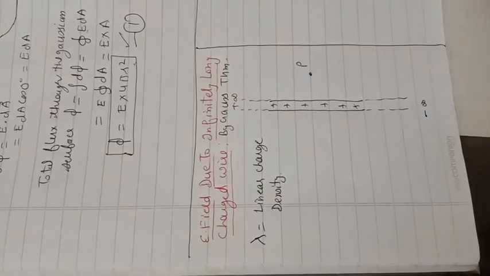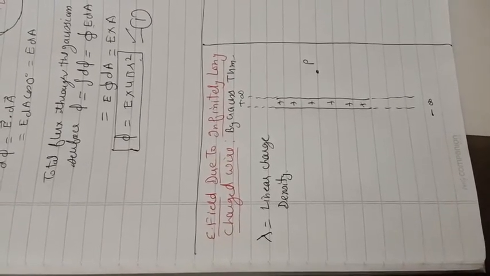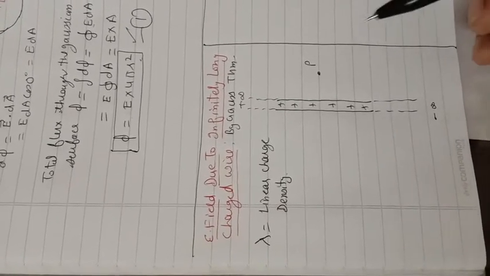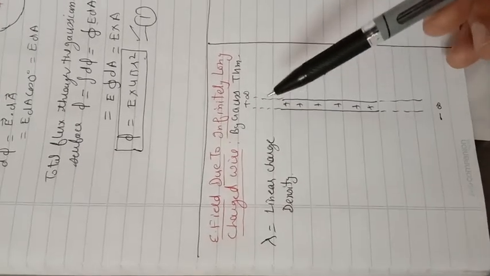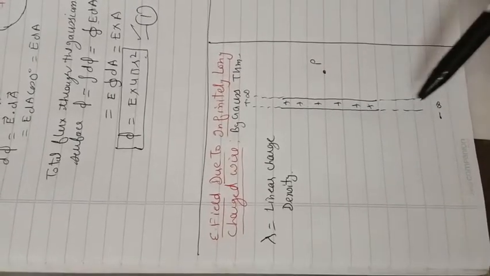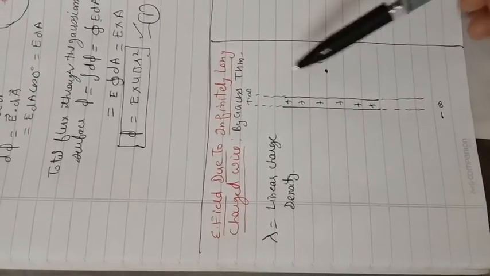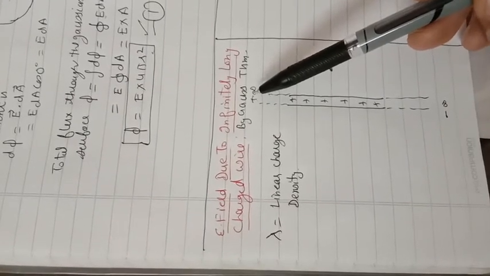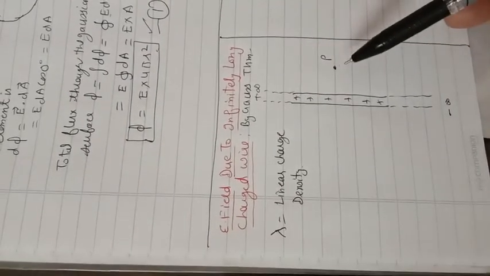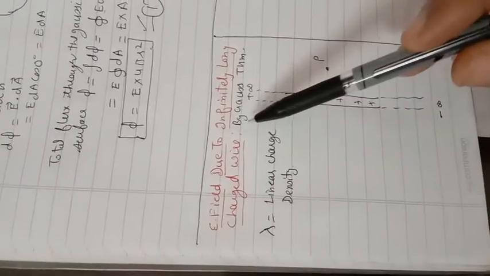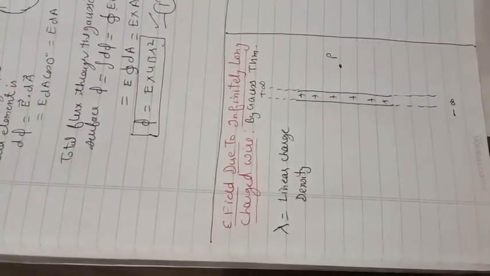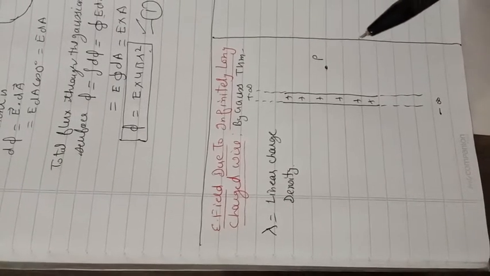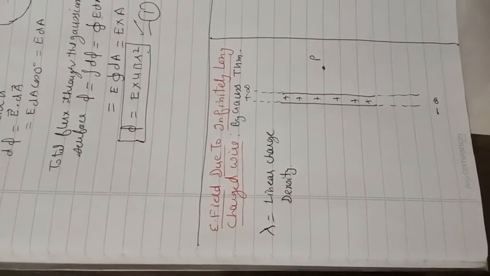Hello student, now we are going to find out the electric field due to a second case, where we are having a wire of infinite length which extends from minus infinity to plus infinity, and we are finding its electric field at this observation point P, again by using the Gauss theorem. The steps involved are the same as what we have done earlier in case of a single point charge.